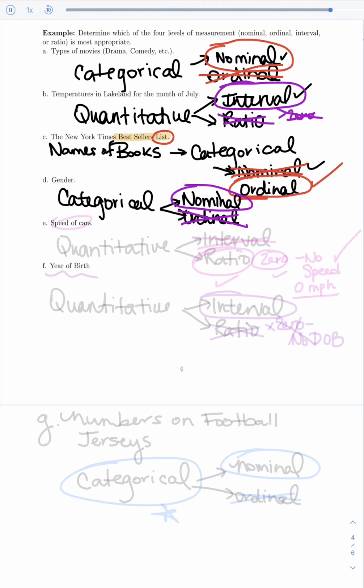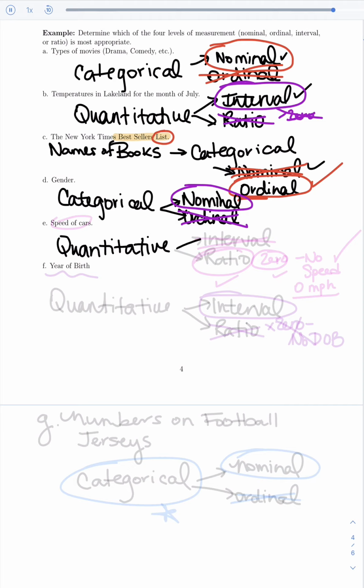Let's take a look at this next one. Speed of cars. Well, when you're talking about how fast a car is going, its speed, we're talking about miles per hour. That's going to be a number. So that's going to be quantitative data.